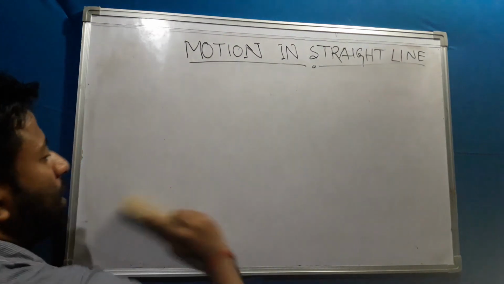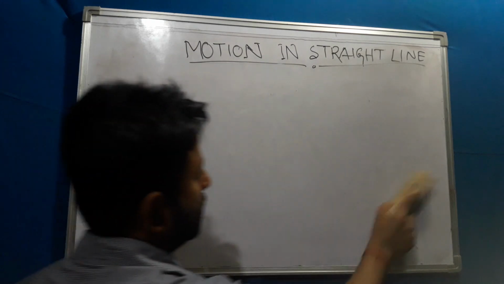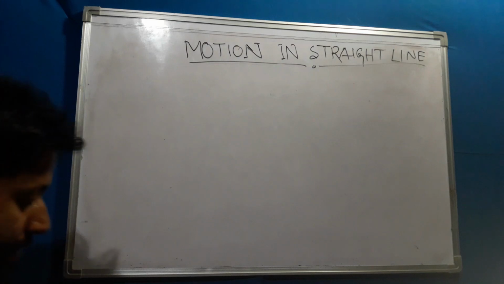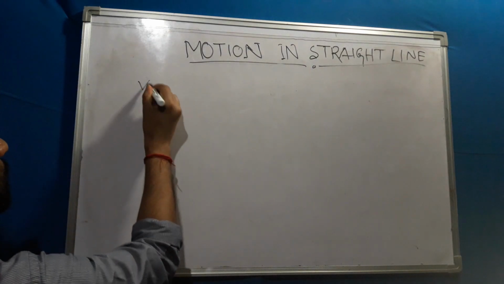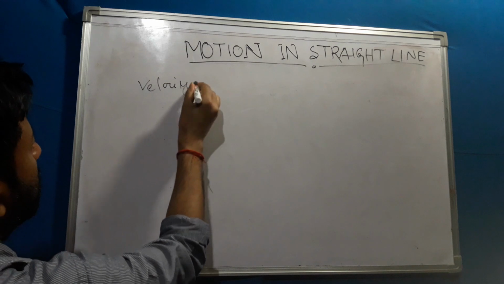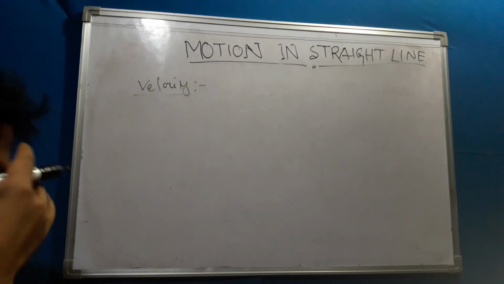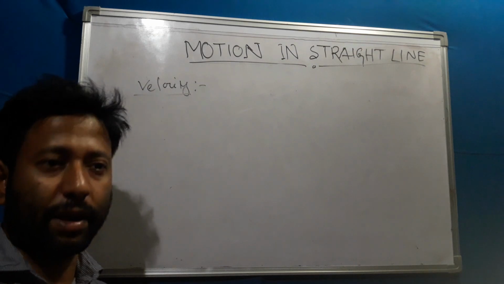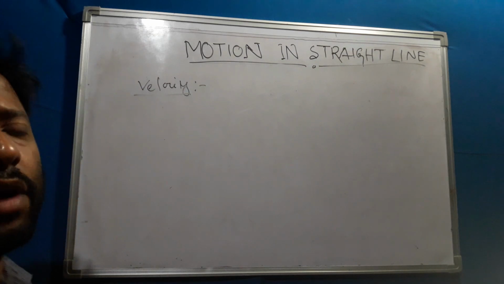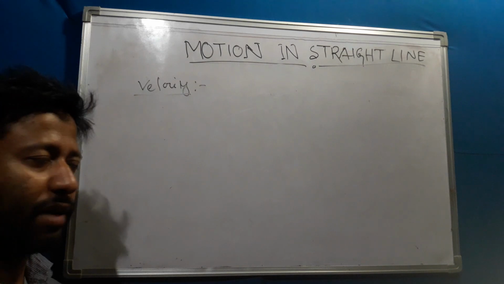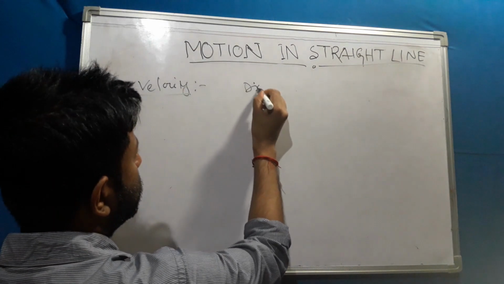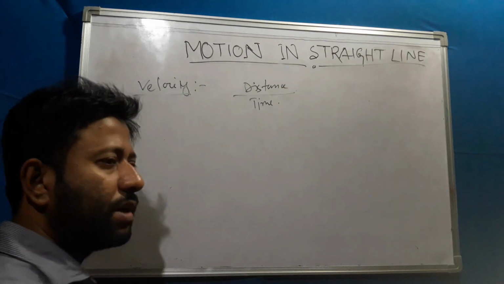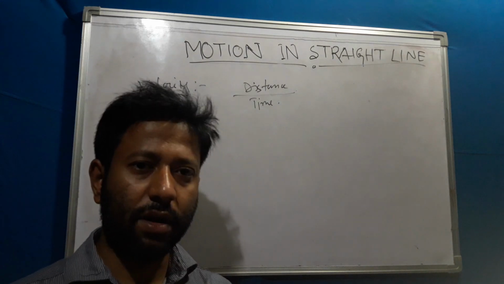Okay, now let's move on to the next topic. What is the next topic? Next I'm coming to velocity. What is velocity? That means when an object is changing its position with respect to time, per unit time how much distance is traveled, this is known as velocity. So velocity equals distance by time. That means per unit time how much distance is traveled, that is the velocity.